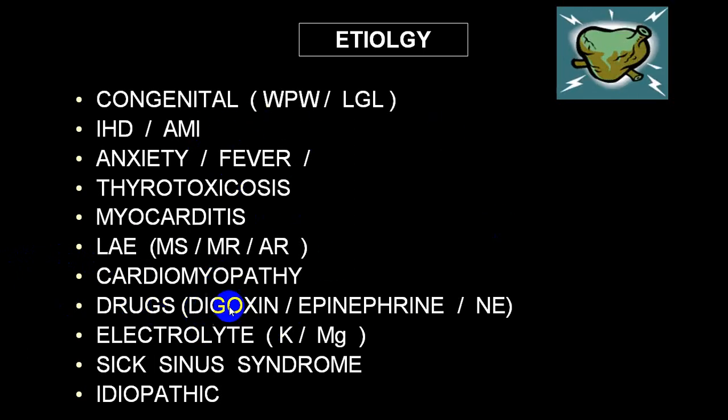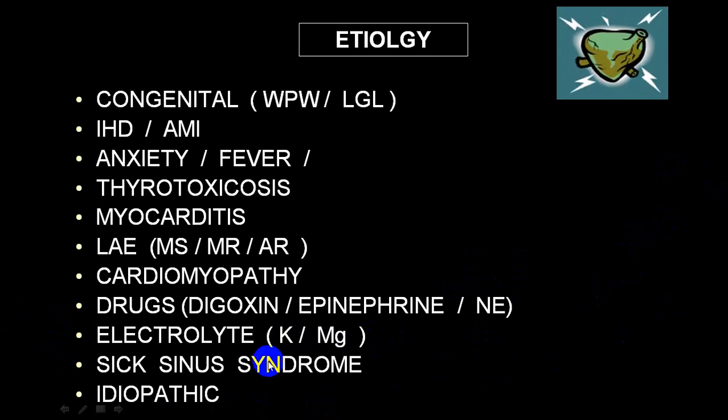Don't forget drugs like digoxin, epinephrine, norepinephrine, they can produce tachyarrhythmias. Electrolyte imbalance like potassium imbalance, particularly hyperkalemia, and once in a while even hypokalemia can also end up with tachyarrhythmias. Magnesium imbalance can also produce more of ventricular tachyarrhythmias rather than atrial tachyarrhythmias.